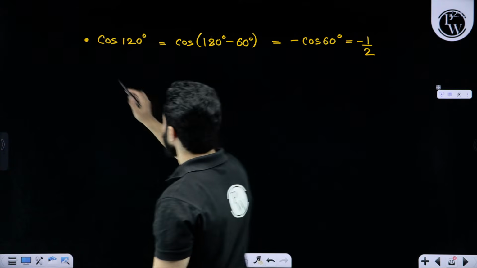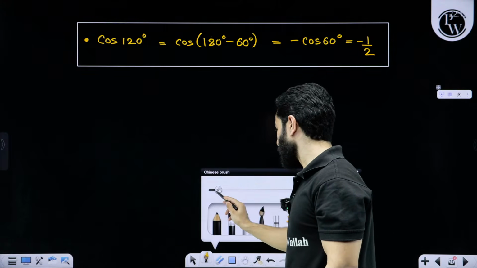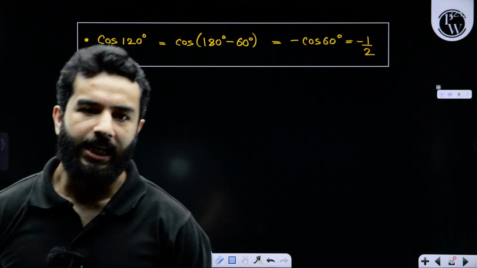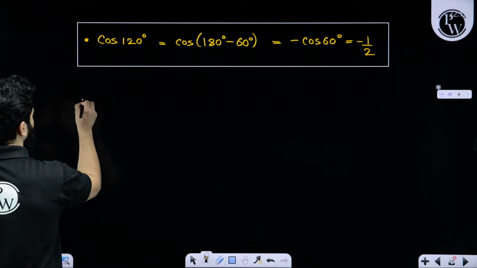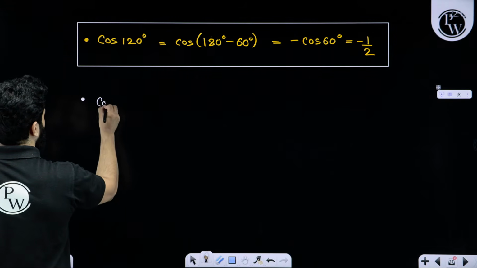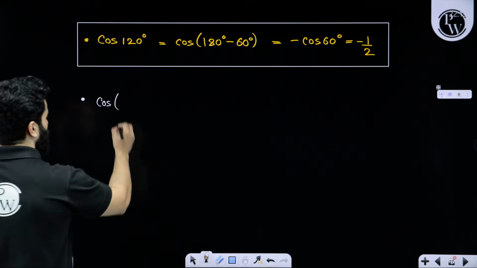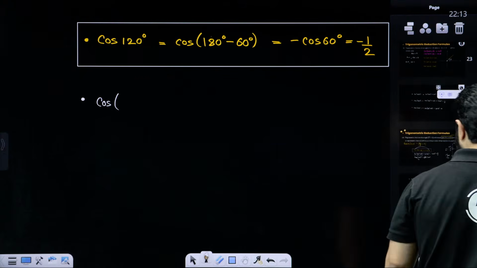Pay close attention, dosto. Done? Clear? Any other? Cos of 240, is that done? I don't think so.